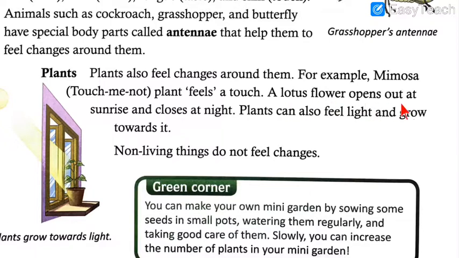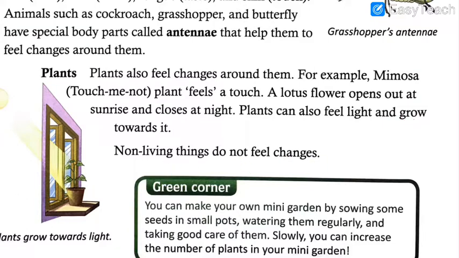A lotus flower opens out at the sunrise and closes at night. This is also a kind of change. Even you can see, if you have heard about the sunflower, students, sunflower is also known for moving its head towards the sun. Whatever the position of the sun is, sunflower moves accordingly. So even the flowers can move, even they can feel the changes. Like here in this point it is said that plants can also feel the light and grow towards it. So this is just the kind of definition or explanation given for the sunflower.